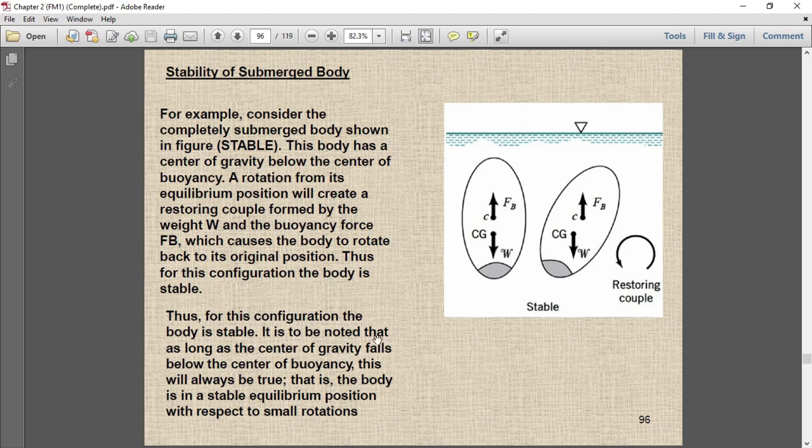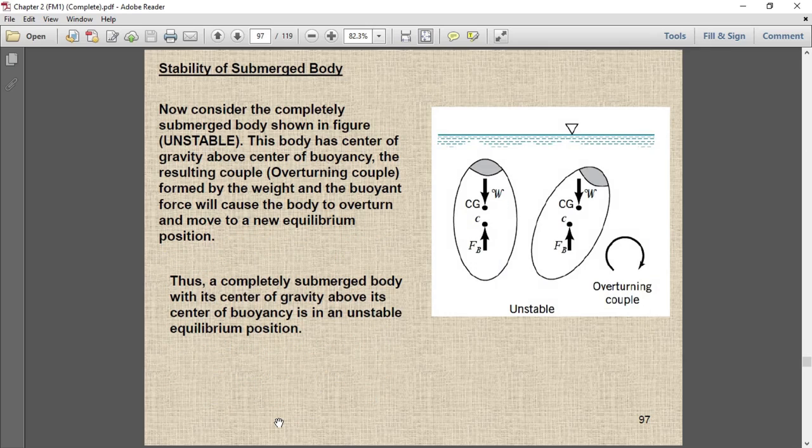It is to be noted that as long as the center of gravity falls below the center of buoyancy, okay, so this is the center of buoyancy, this is the center of gravity, this will always be true. That is, the body is in a stable equilibrium position with respect to a small rotation. Okay, so now the stability of a submerged body, this is the case of an unstable condition.